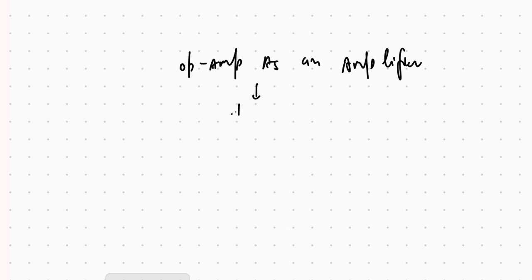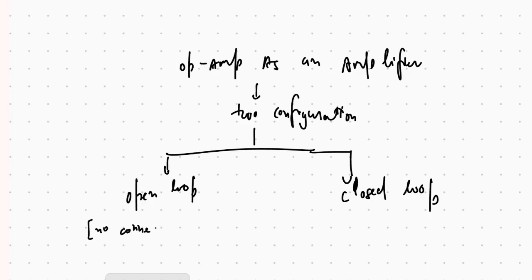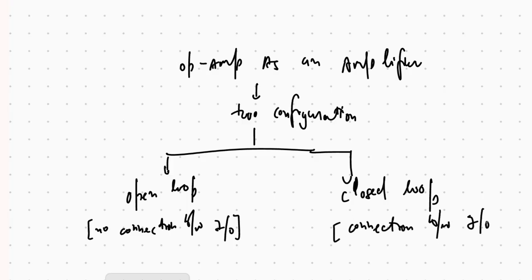It has two configurations. The first one is open loop and the second one is closed loop. Open loop is where there is no connection between input and output. In closed loop there is a connection between input and output.